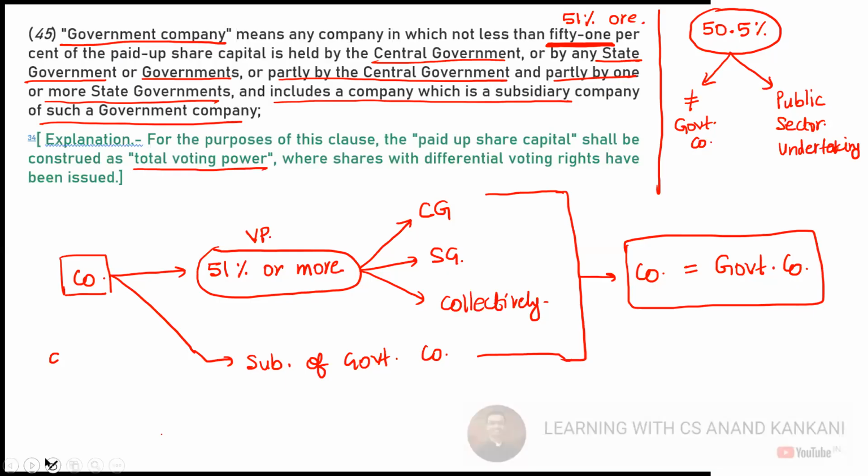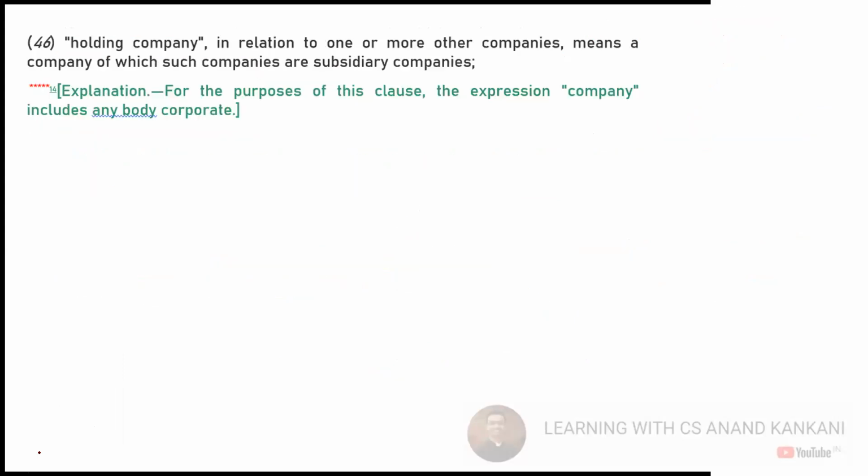Okay. So let's go ahead and discuss the next important definition. And the next important definition that we have is the definition of a holding company. This we have already covered. So holding company means, in relation to one or more other companies, a company. Now this was a tricky thing. Means a company of which such companies are subsidiary company.